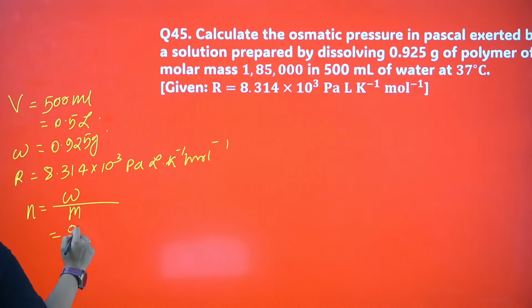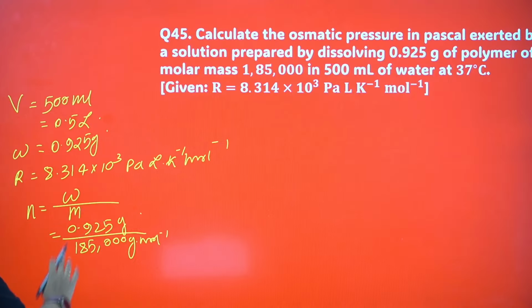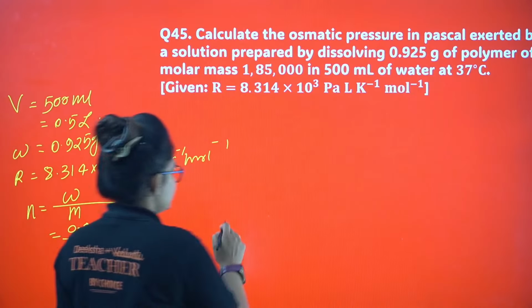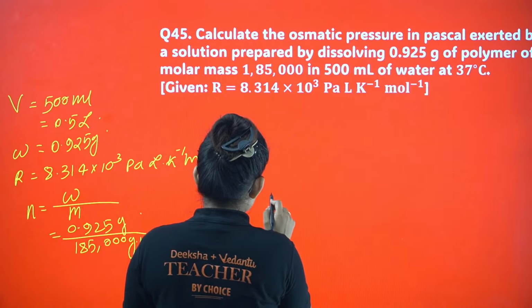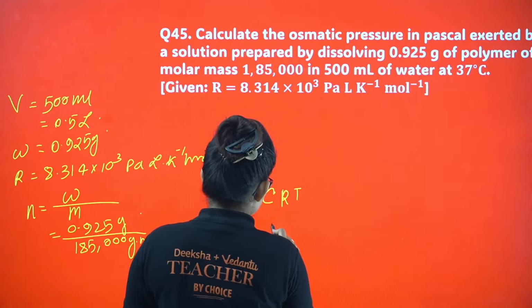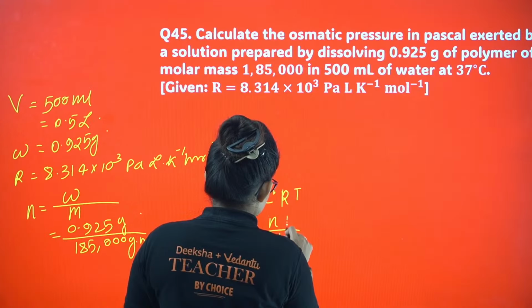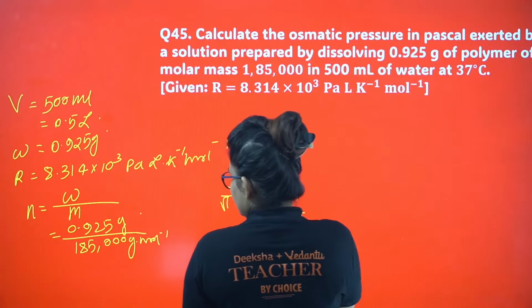What is the given weight? That is 0.925 divided by 185,000 gram per mole, right? Okay, this is the same value I'm going to put there in the equation, because pi equals, if you write, this is CRT, right? From there you can write n by V into RT.